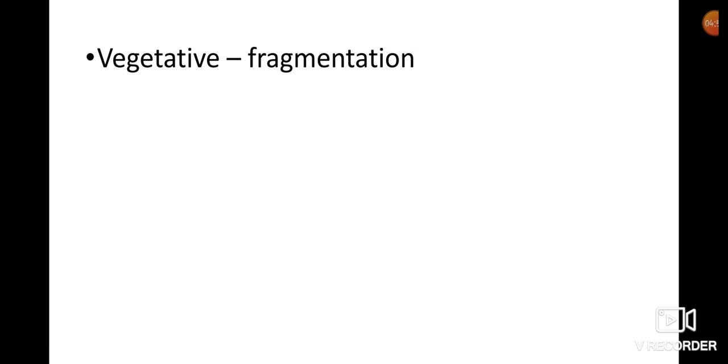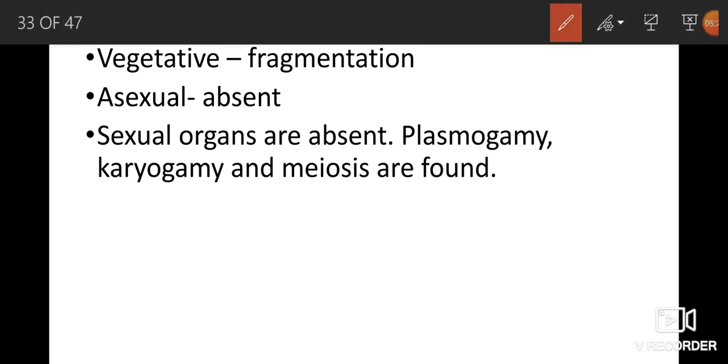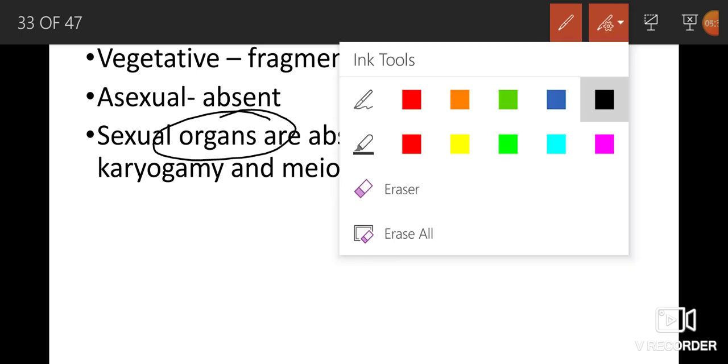Reproduction in Basidiomycetes. Vegetative reproduction occurs by fragmentation, which means pieces. Each piece can give rise to a new individual. It is the common reproduction in Basidiomycetes. Asexual spores are not found in these members, so asexual reproduction is absent. Sexual organs are also absent in these members.